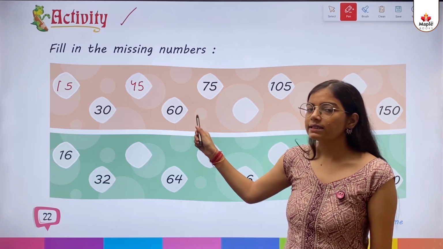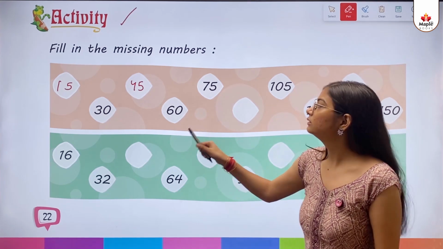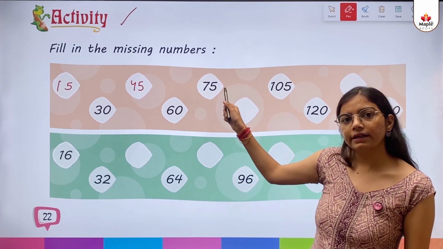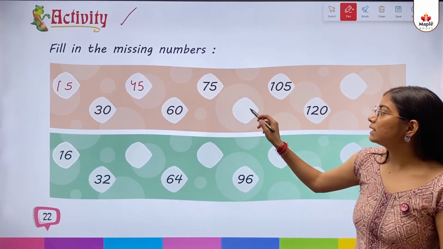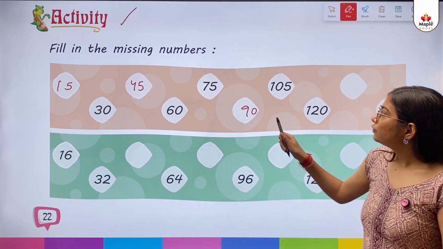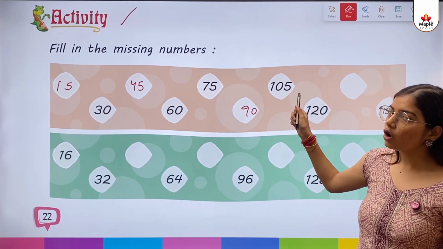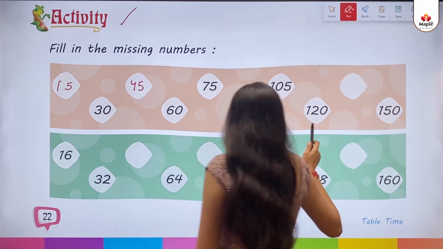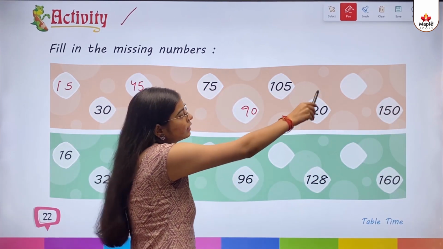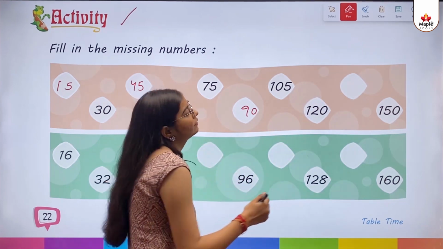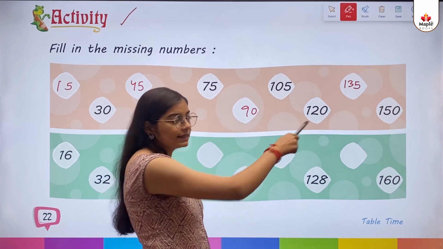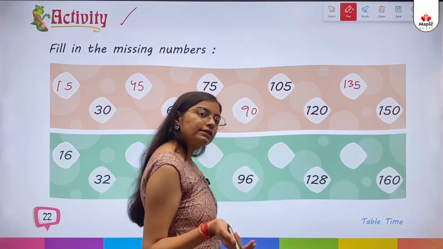15 fours are 60. Already written here. 15 fives are 75. Already written here. Then 15 sixes are 90. So we'll write here 90. 15 sevens are 105. Already written here. 15 eights are 120. Already written here. 15 nines are 135. 15 tens are 150. Already given.